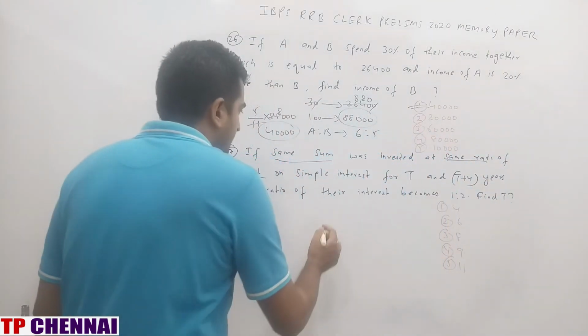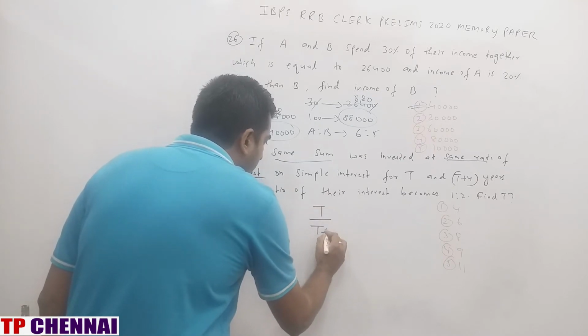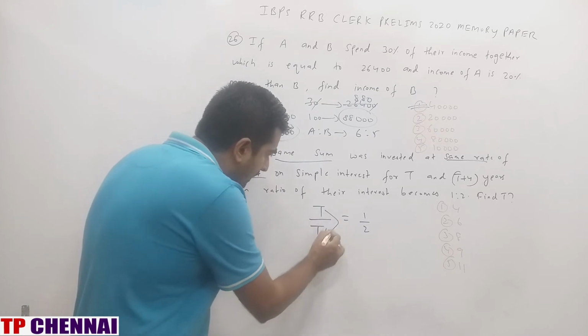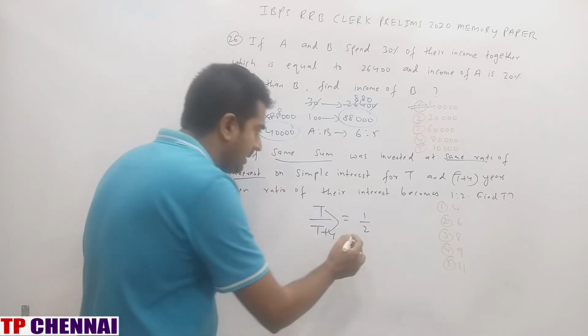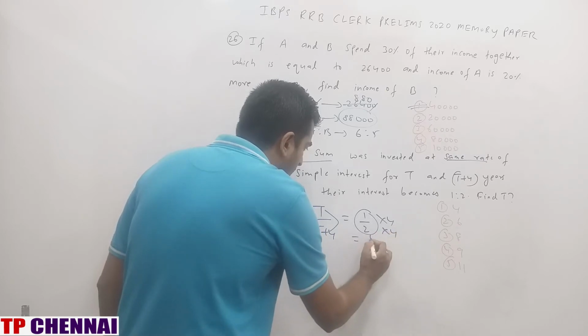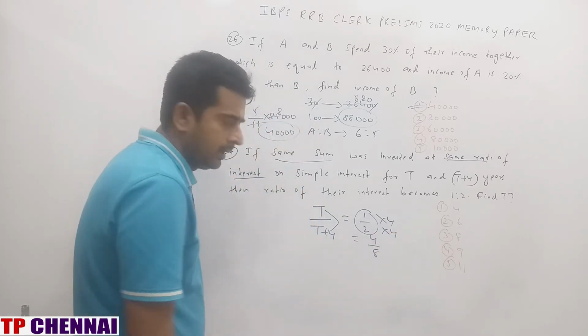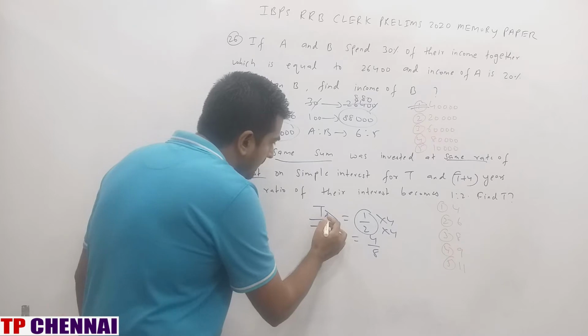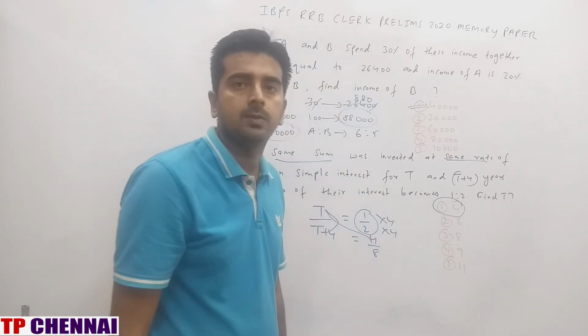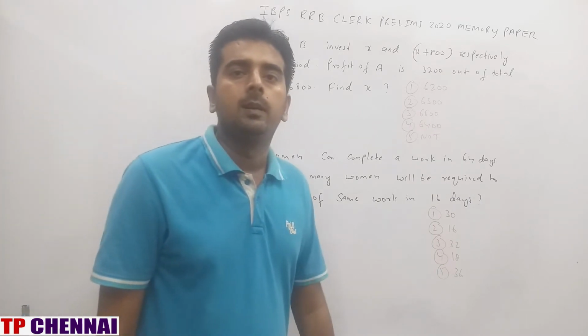Because time period is nothing but what they have given you, T by T plus 4, and this ratio is nothing but 1 by 2. But here gap is 4, here gap is 1, make it 4. How? Multiply this one by 4. This will be how much? 4 by 8. So gap is 4, gap is 4. So T is how much? 4. My answer is nothing but first option. So I hope you are clear with the previous arithmetic question.